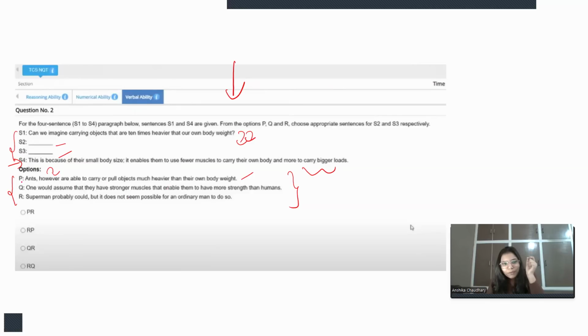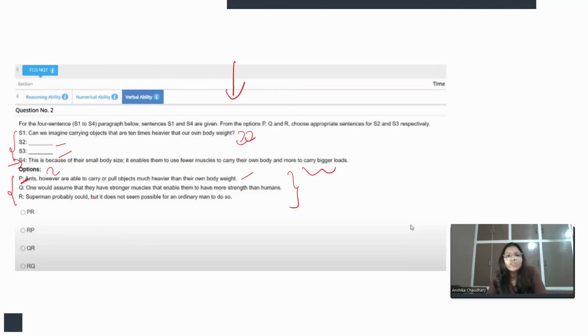So before this there should be something. That means there should be either Q or R, right? Now, if we see, can we imagine carrying objects that are 10 times heavier than our own body weight? One would assume that they have strong muscles that enable them to have more strength than humans. It's not making any sense in continuation of the previous one, right?